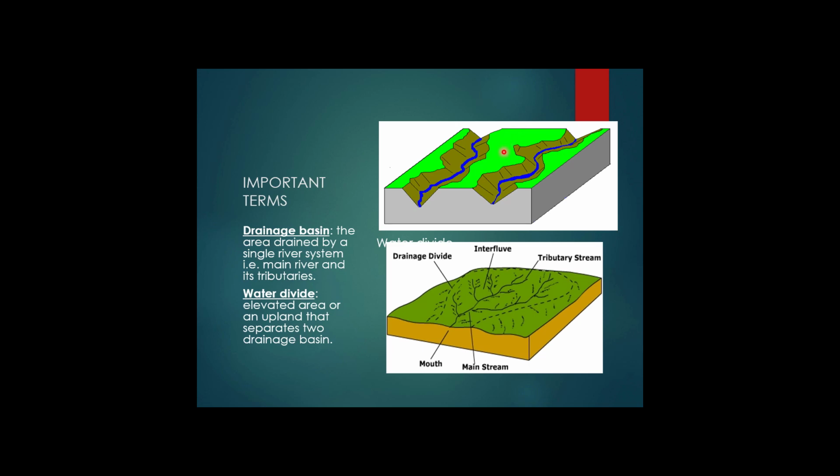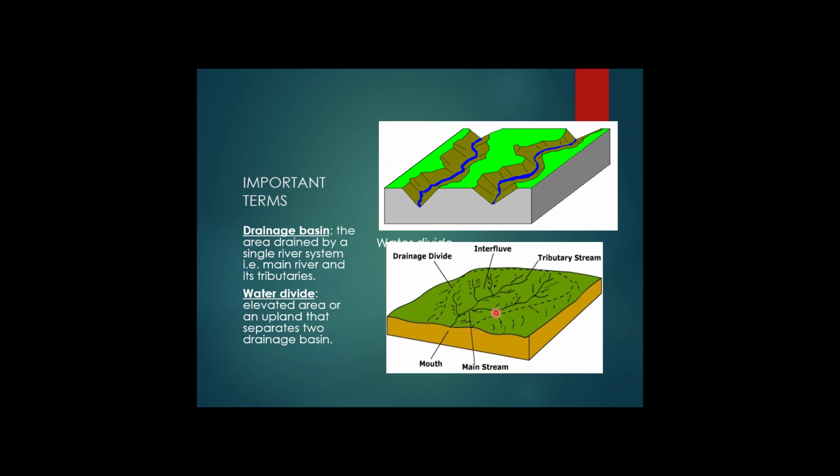And this is the upland area, mountainous areas, or any elevated areas which act as a water divide. This is the water divide. This can be a mountainous area, any upland area, plateau, or hill, or any kind of surface that divides the two river systems, that divides the two drainage basins.